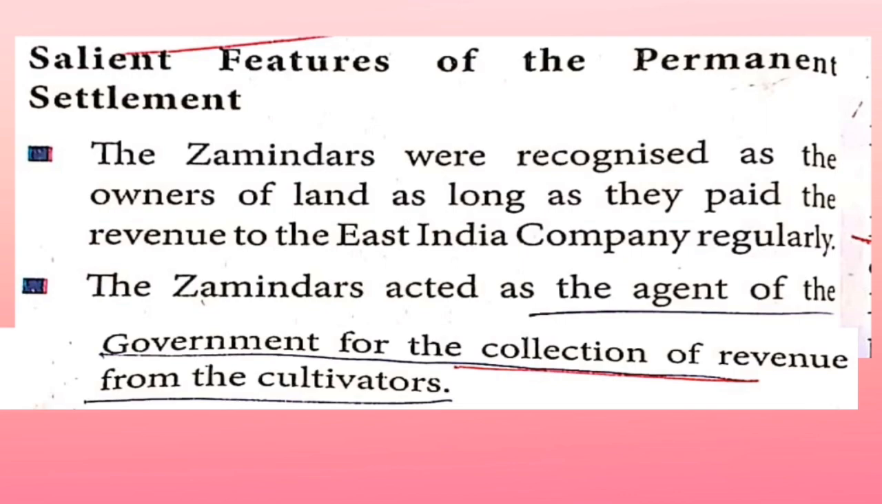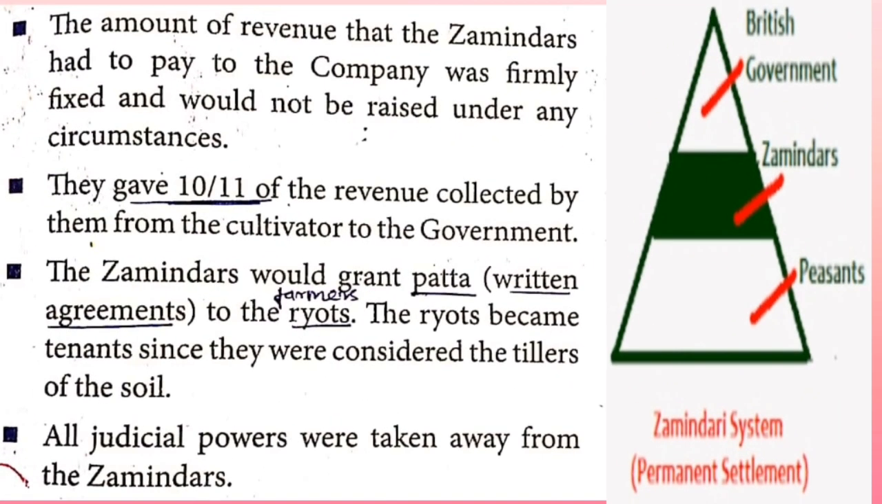Features of the permanent settlement. Here the Zamindars played an important role. They were the owners of the land and they paid the revenue to the East India Company regularly. So the Zamindars acted as agents of the government for the collection of revenue from the cultivators. The Zamindars had to pay a fixed amount of revenue to the company. Out of 11 parts of the share collected as revenue from the cultivator, 10 parts were to be paid by the Zamindar